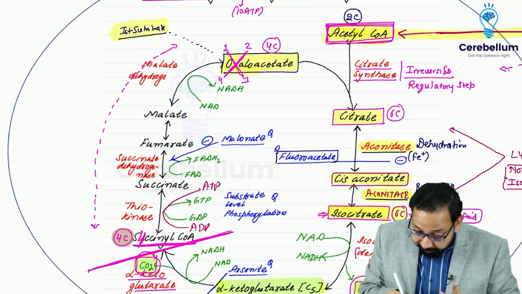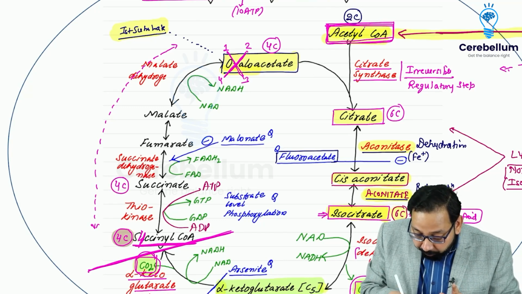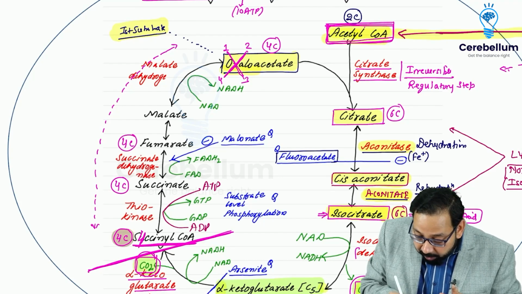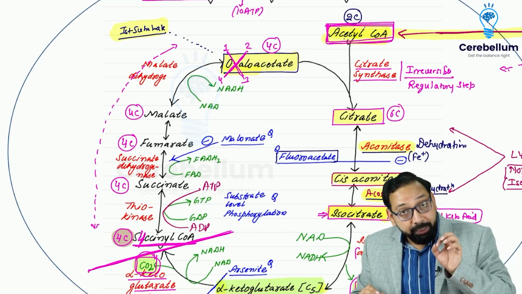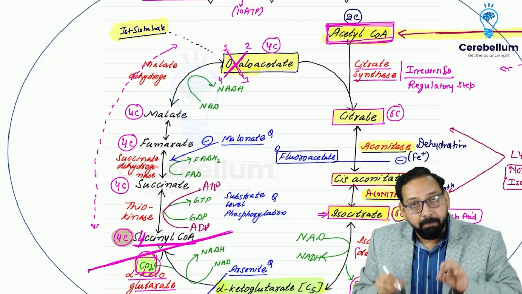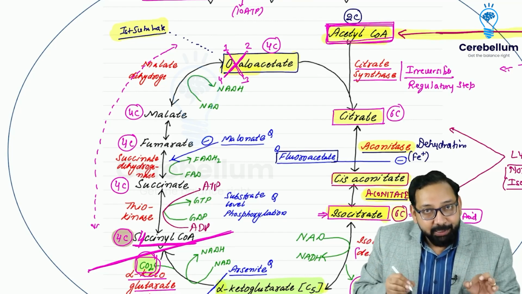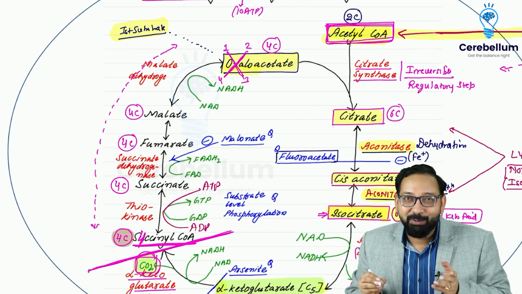So I can say succinate has 4 carbon, fumarate has 4 carbon, malate has 4 carbon, oxaloacetate has 4 carbon. Again repeating, malate has 4 carbon.